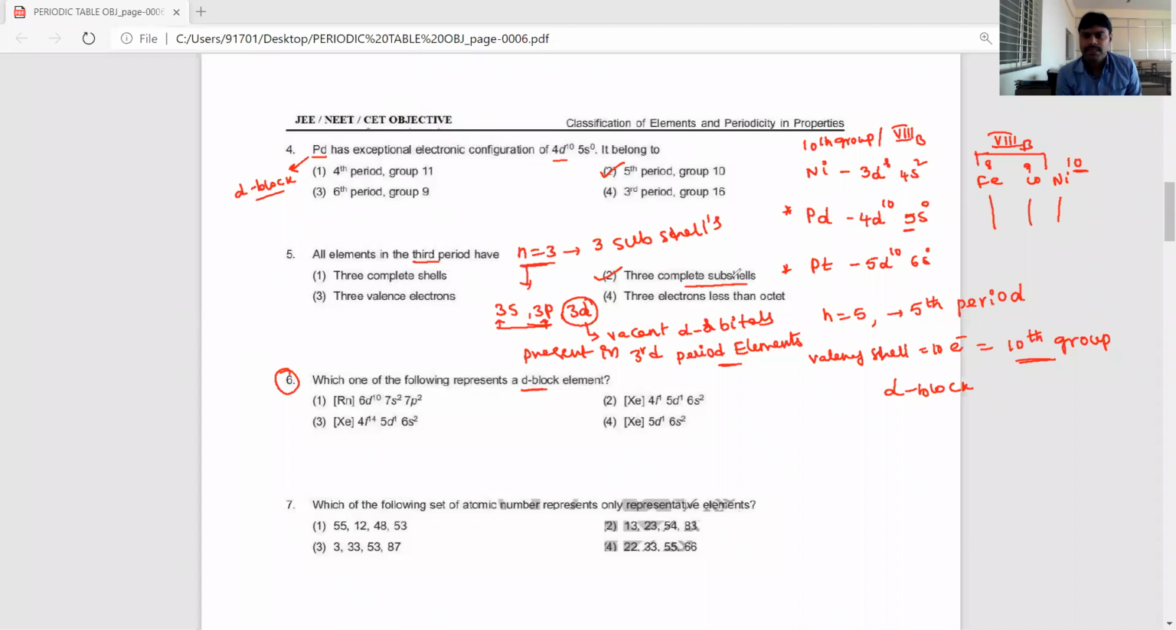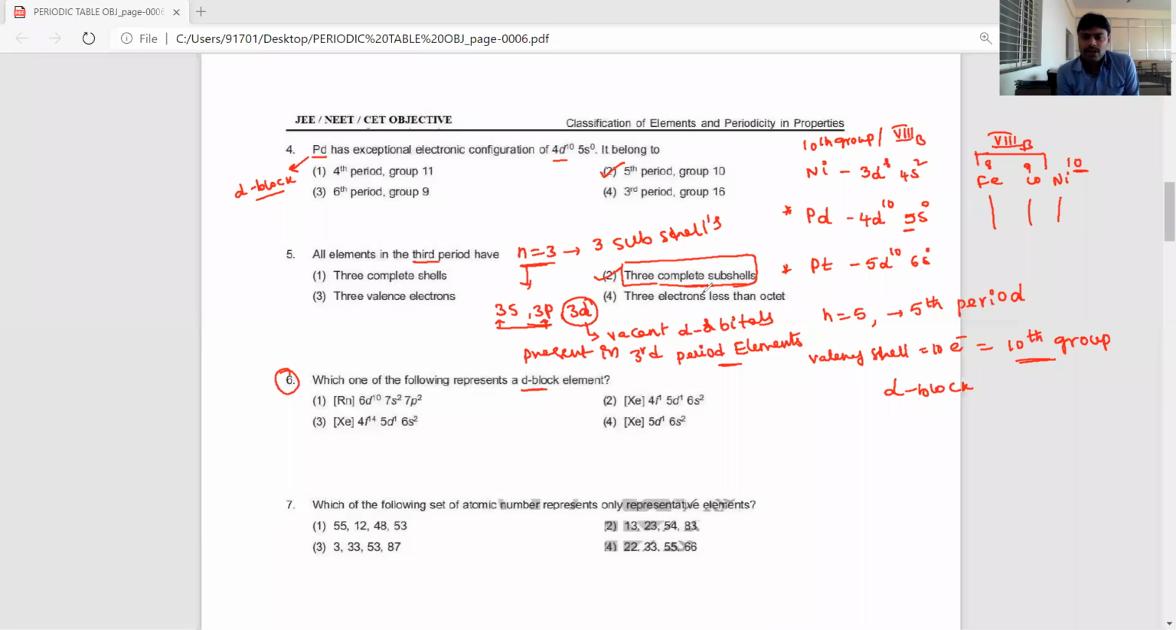Yes, ma'am, they are not complete subshells, but the 3 subshells are present. N is equal to 3, but they are not completely filled. Here, it is not mentioned in the 5th question. If the option said 3 completely filled subshells are present in third period elements, it would be wrong. Third period has 3 subshells present, and out of them, the electrons are filled in 3s and 3p only. Understood?